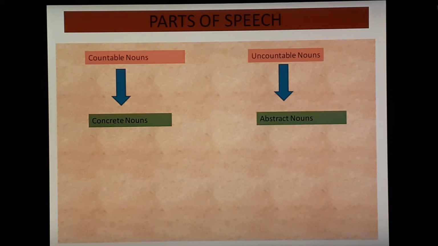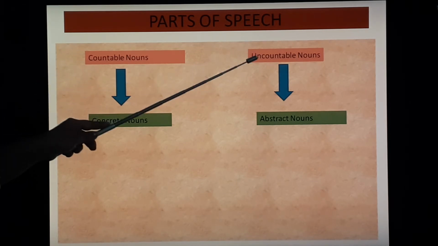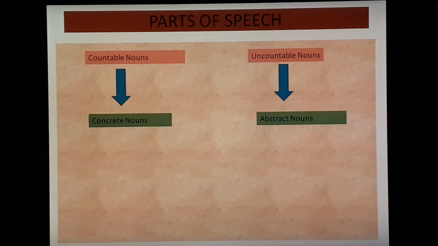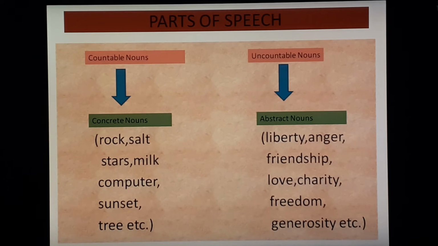Under the heading of countable nouns, concrete nouns come, and under the heading of uncountable nouns, abstract nouns come. Let's see. Concrete nouns, for example, rock, salt, stars, milk, computer, sunset, tree, and so on.